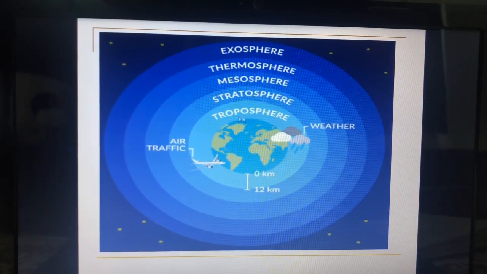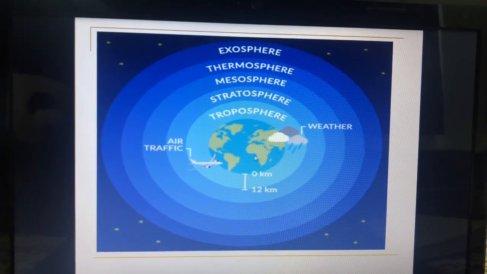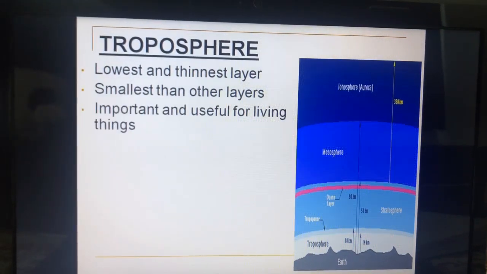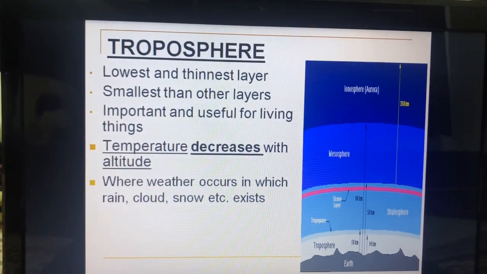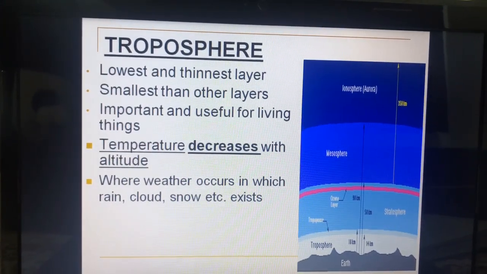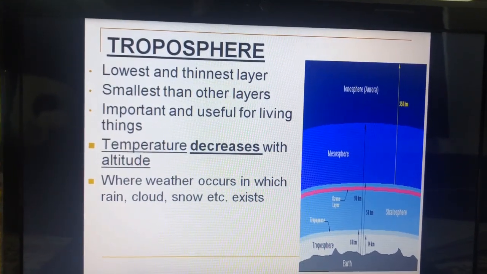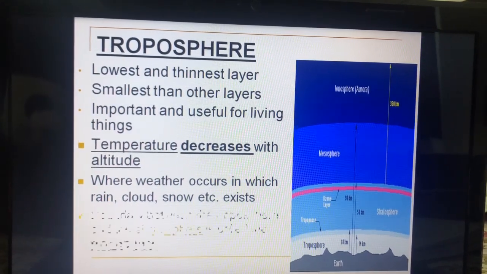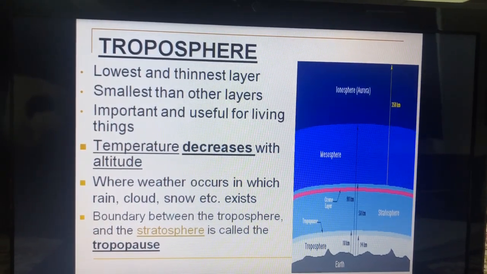As we can see, the first layer, that is the lowest layer from the surface, is the troposphere, which extends about 12 km from Earth's surface. Troposphere is the lowest and thinnest layer. Although it is the smallest layer among the others, it is very important for living things. We can consider this as an umbrella-like coat of air which has rain, air, wind and clouds. Temperature decreases in this layer with the increase in altitude.